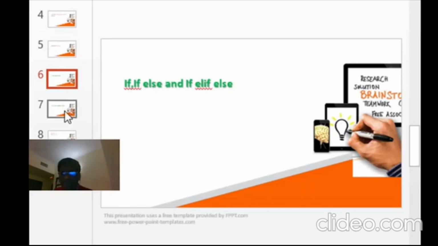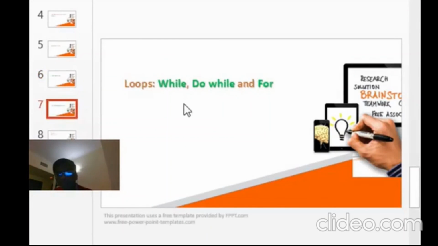Then after that, in programming there are different looping techniques. If you want to repeat some statements, there is the while loop, do while, and for loop. All of these we will be covering.